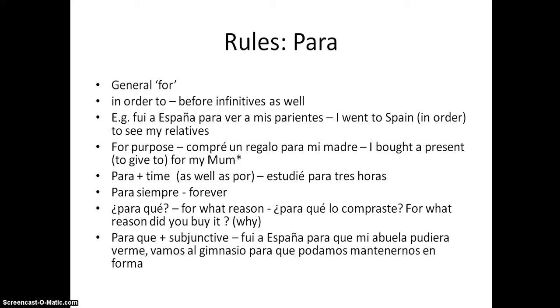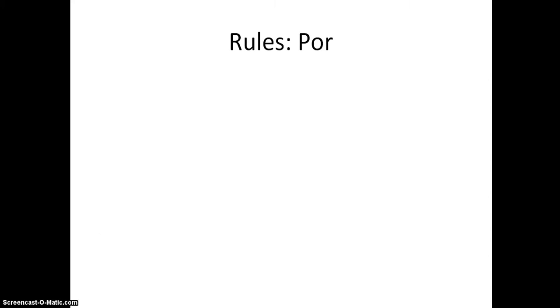And you may see it in the use with the subjunctive: para que plus the subjunctive. "Fui a España para que mi abuela pudiera verme." I went to Spain so that my grandmother could see me. Or "vamos al gimnasio para que podamos mantenernos en forma." We go to the gym so that we can keep fit, or in order that we can keep fit. So this is similar to the top one here, but we've got que, and then that leads on to subjunctive afterwards.